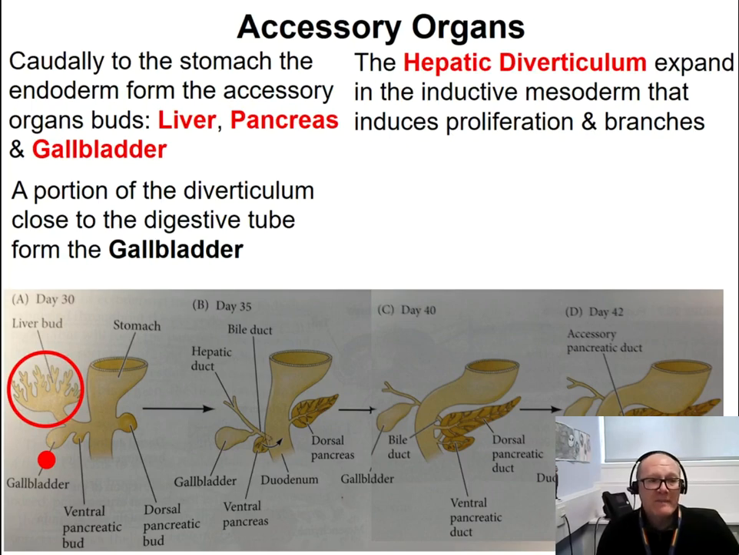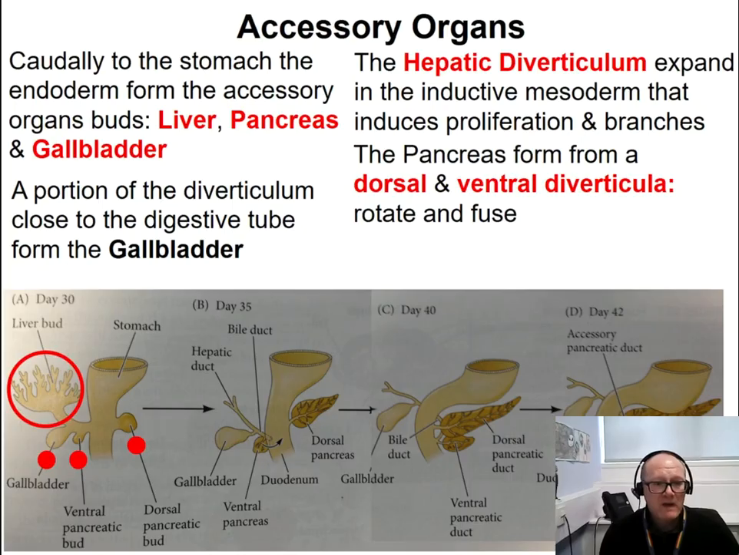A portion of this hepatic diverticulum buds out, forming the gallbladder, while two pancreas buds, called the ventral and dorsal pancreatic bud, form on both sides initially of the digestive tube, of the endodermal tube if you want, and then migrate together to the left side of the body of the animal, and they fuse together, forming a single pancreatic gland or organ.